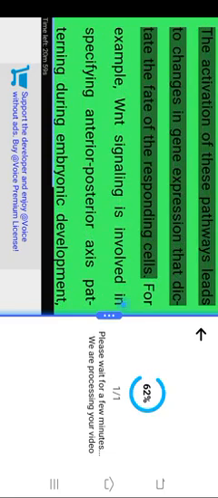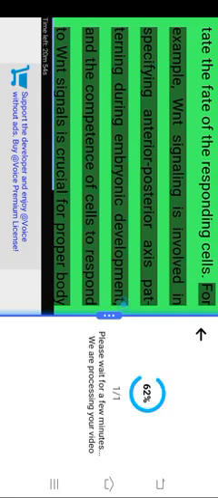This involves the activation of specific signaling pathways, such as the Notch, WNT, hedgehog, TGF-beta, and MAPK pathways. The activation of these pathways leads to changes in gene expression that dictate the fate of the responding cells. For example, WNT signaling is involved in specifying anterior-posterior axis patterning during embryonic development, and the competence of cells to respond to WNT signals is crucial for proper body plan development.